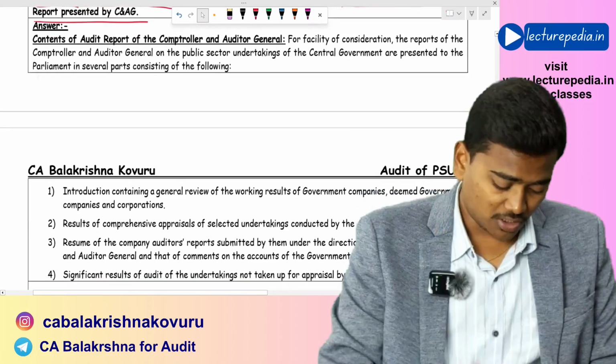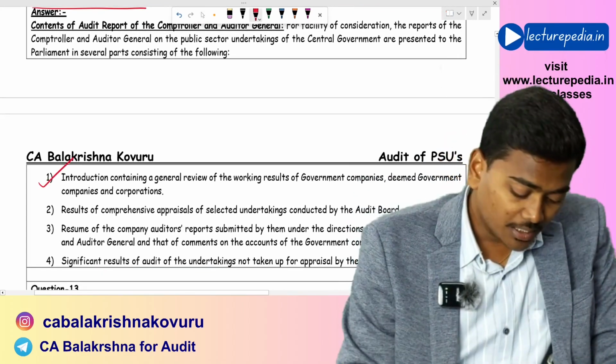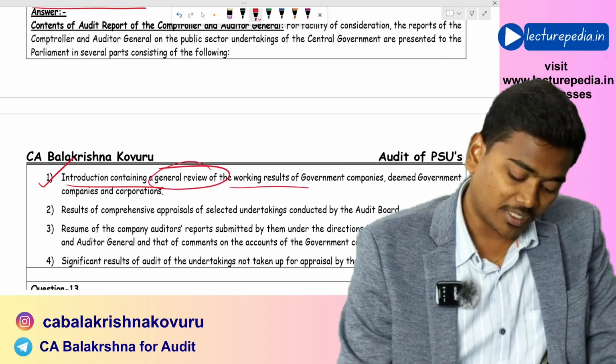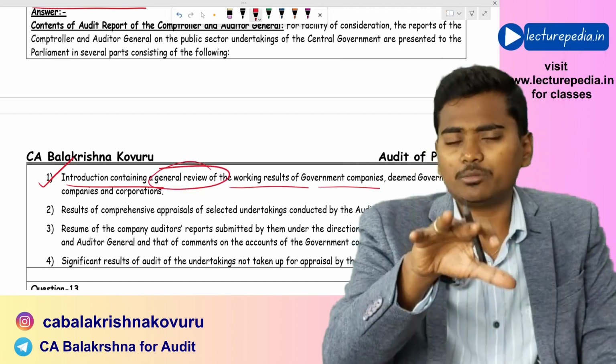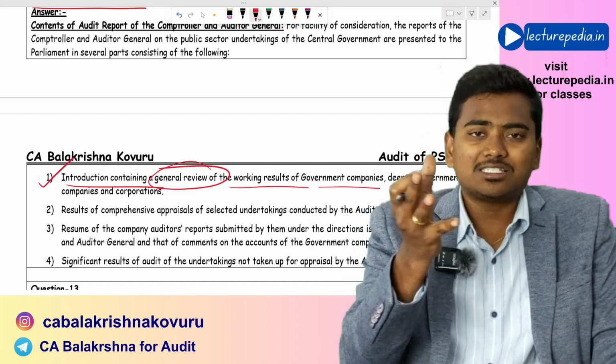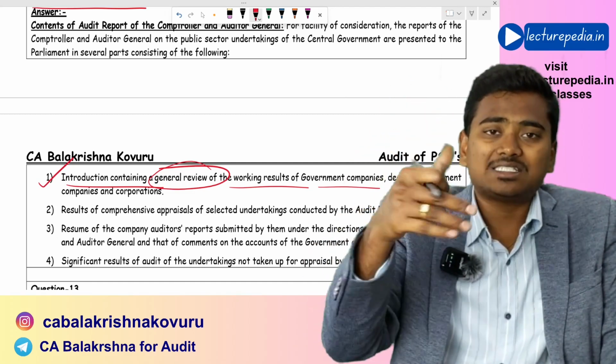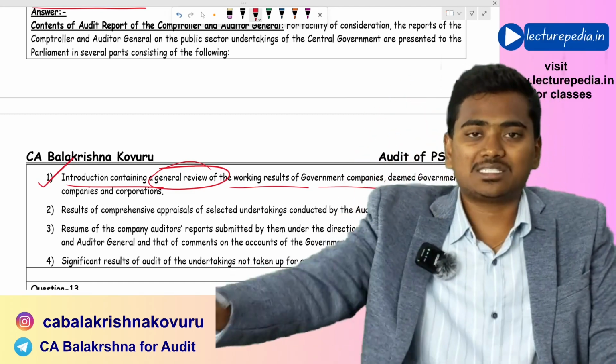What are the contents of these audit reports? First of all, introduction containing the general review of working results of government companies. There will be a brief introduction regarding what the working results are during this particular financial year, how the government entities have performed, how various ministries have performed.